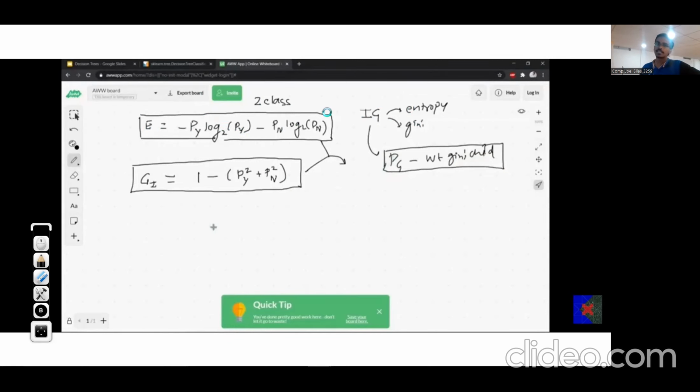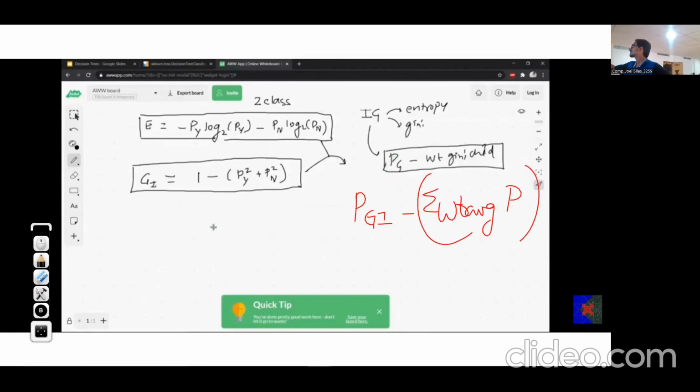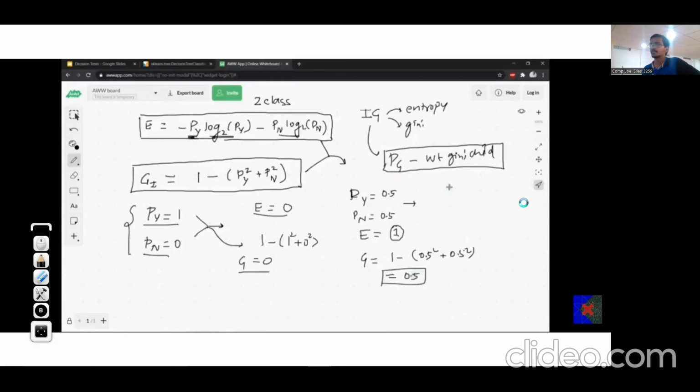Also, information gain, which has been calculated as difference between entropy, from now on you can calculate as difference between Gini index. So parent's Gini index minus weighted average of child's Gini index. Instead of entropy, just use Gini index to calculate information change as well, information gain.